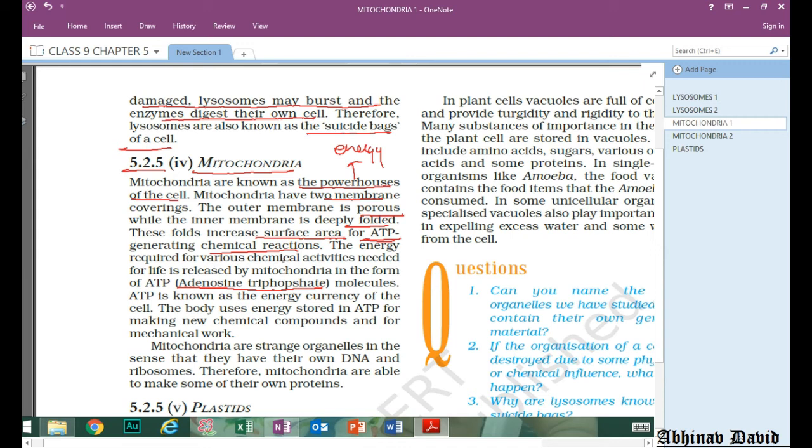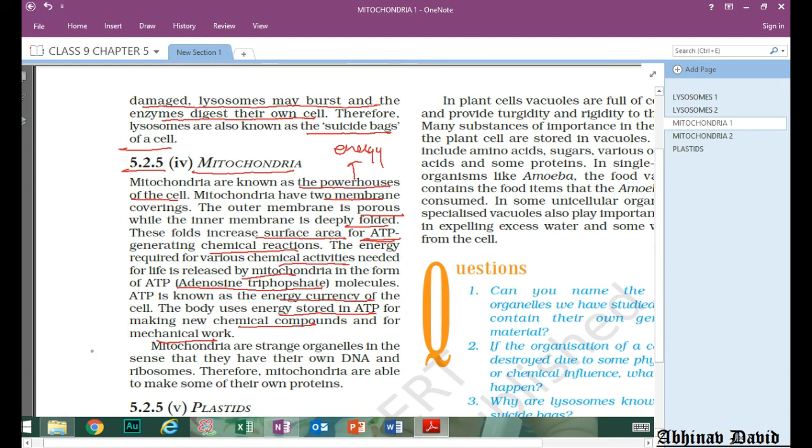The energy required for various chemical activities needed in the life of an organism or needed in our body is released by mitochondria in the form of ATP. ATP is also known as the energy currency of the cell. Already I have told you. The body uses energy stored in ATP for making new compounds and for mechanical work. Whatever work we are doing, like you are listening to me now, you are writing the notes, you are studying, you are walking, talking, whatever you are doing, all requires energy. All these functions require energy, and this energy is given by ATP, and that ATP is produced by mitochondria.